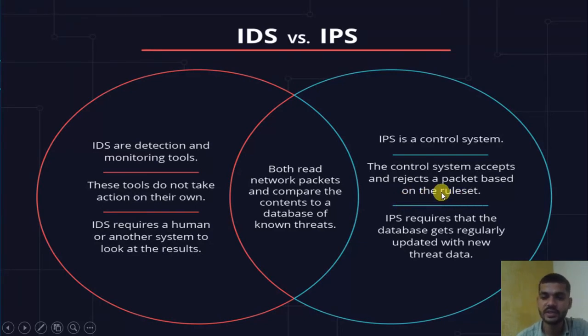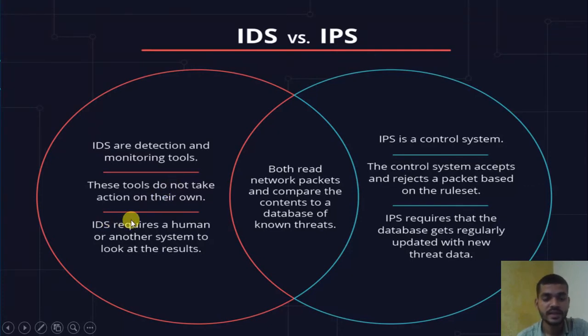So the prevention system is used to act on that activity and make a solution from any harmful things. They mostly use it for preventing any suspicious activity. In IDS, they just do the monitoring. They detect, but they cannot take any action on this suspicious activity.